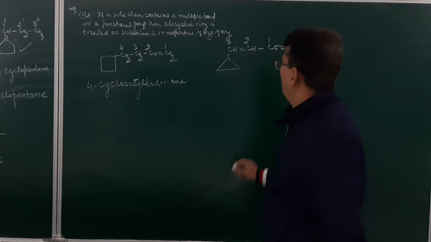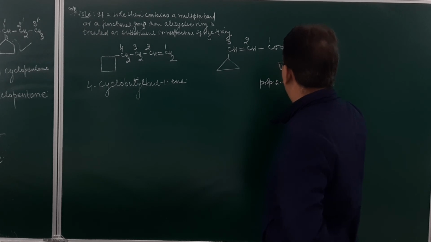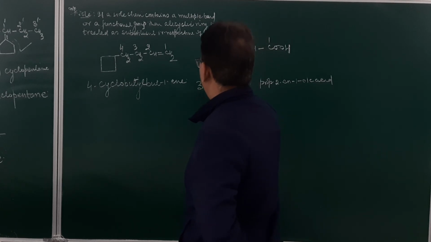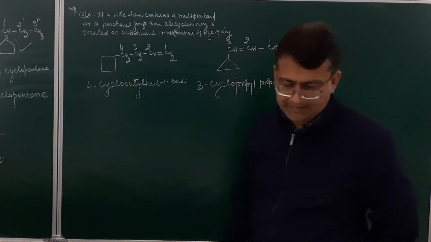Am I clear? What will be the name of this one? This will be prop-2-en-1-oic acid. At number 3, what is present? Cyclopropyl. So the name of this group will be given as 3-cyclopropyl prop-2-en-1-oic acid.